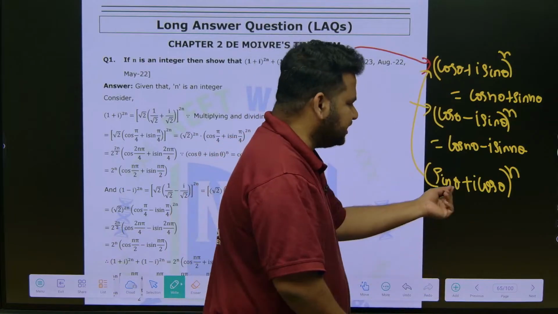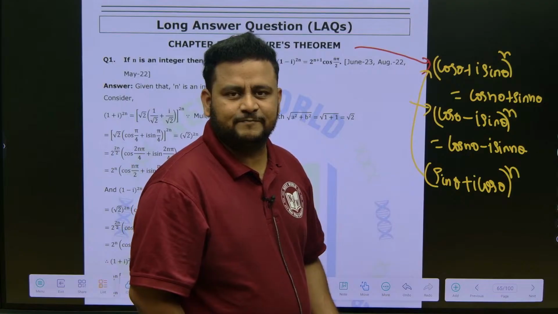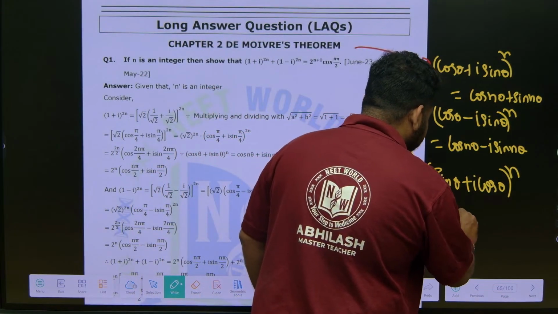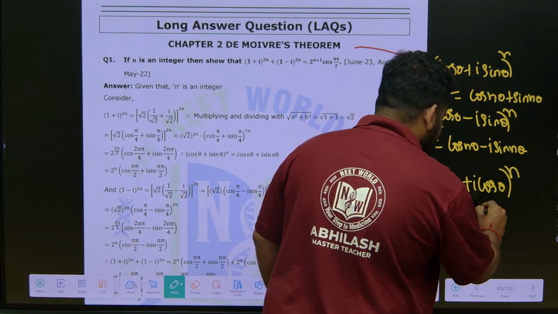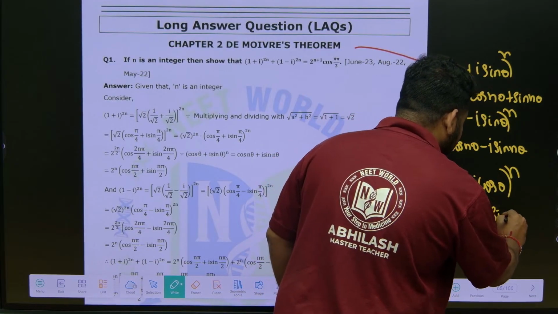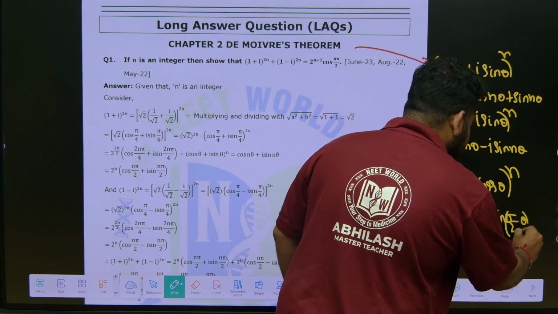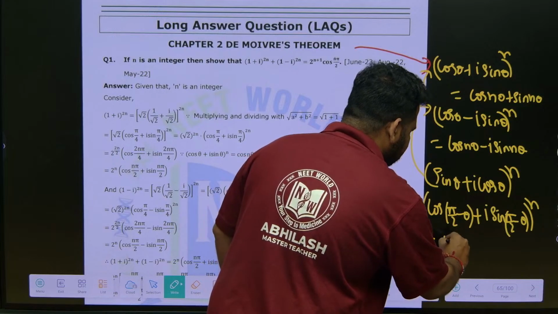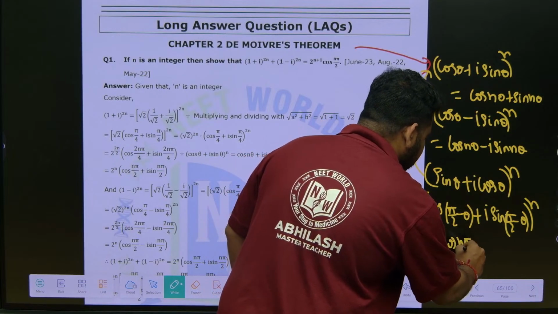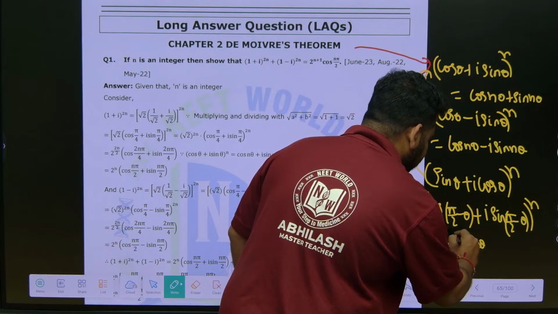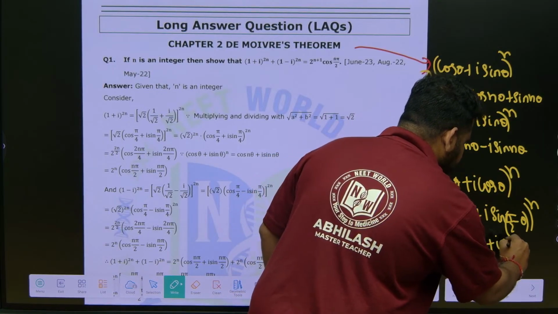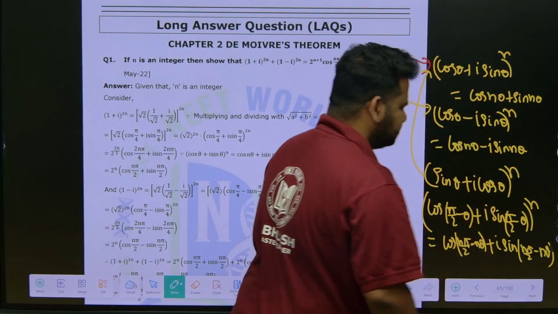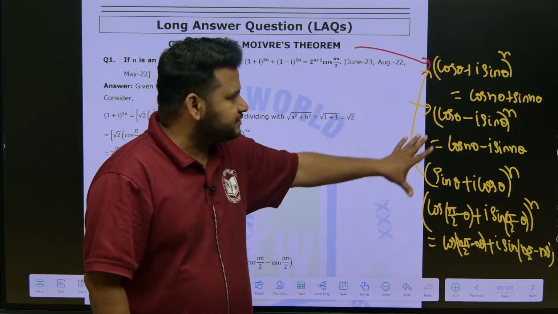What can I do? Sin theta can be written as cos(90 - theta), since they are complementary angles. Correct? This can be written as cos(pi/2 - theta) plus i, and cos theta can be written as sin(pi/2 - theta). This way we can modify and then I can apply De Moivre's theorem. Now it will become cos(n pi/2 - n theta) plus i sin(n pi/2 - n theta). This is what it becomes. Clear now, friends? This is the basics when it comes to De Moivre's theorem.